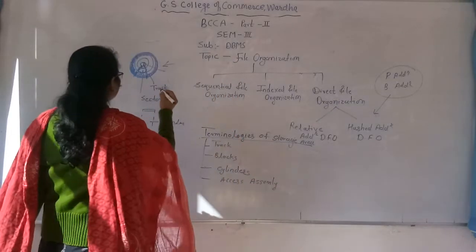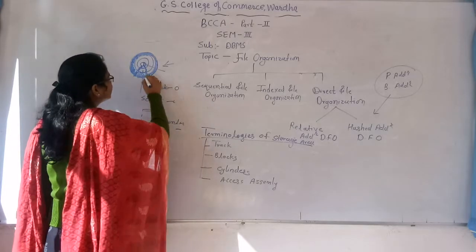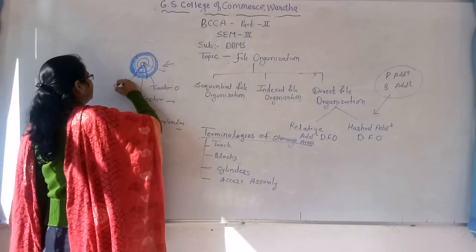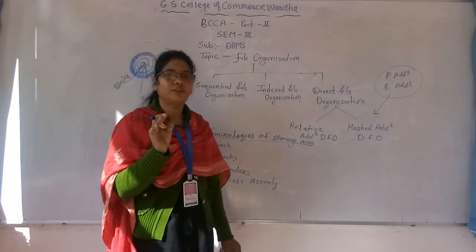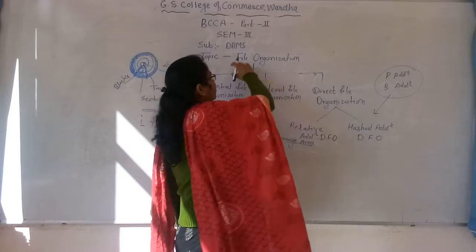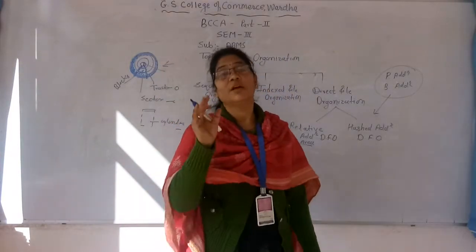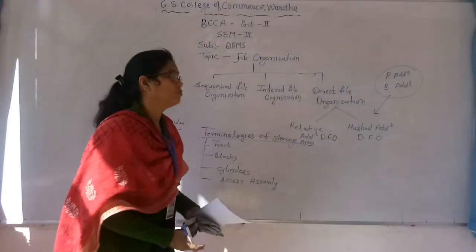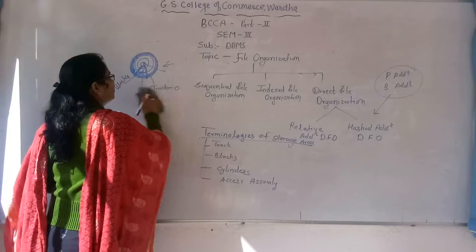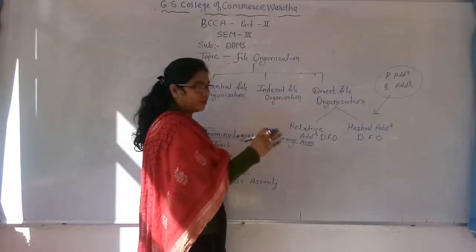So according to those addresses like track address, sector address, cylinder address, and block address, we have to arrange or organize our file data in secondary memory location. That's why we can easily find or fetch that data from the secondary memory location.